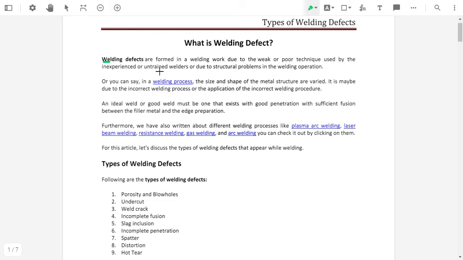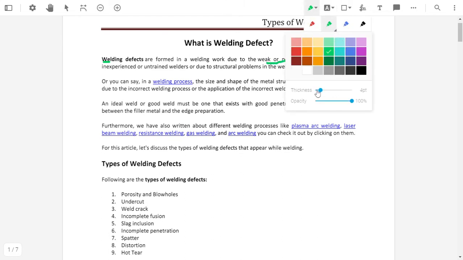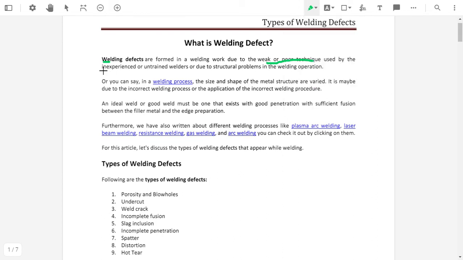So why are welding defects formed? Welding defects are formed due to the use of a weak or poor technique. If we use a weak or poor technique for welding, then welding defects will form. And also the use of an inexperienced and untrained welder. If the welding is done by an inexperienced and untrained worker, then welding defects are formed in the welding operation.